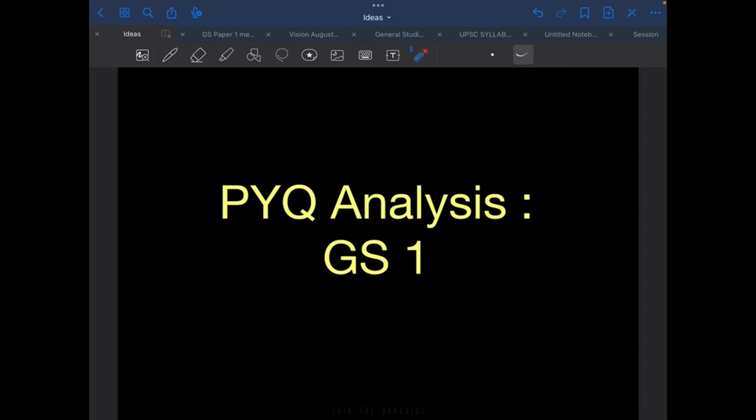Before we begin with this video, we know that for UPSC CSE, UPSC itself has given us two most important things. One of them is the syllabus and the other thing are the PYQs. And in this video, we will discuss about them, specifically about the PYQs. And it would be best if you could also sit with me and do the exercise with me. So let us begin with the second paper, which is GS1.